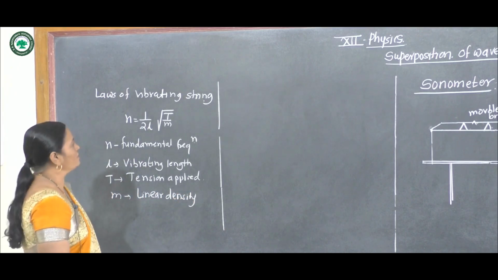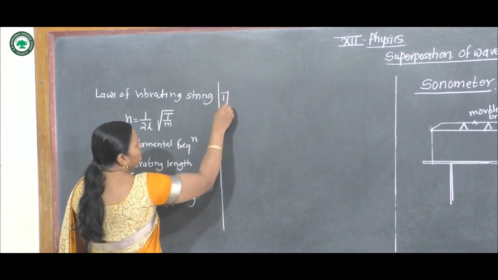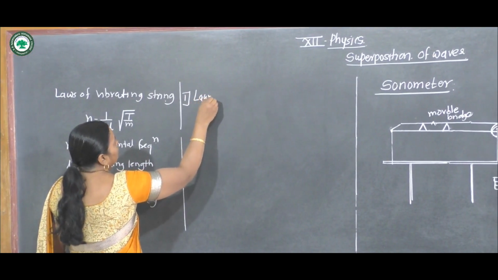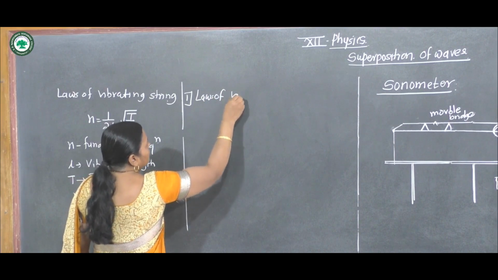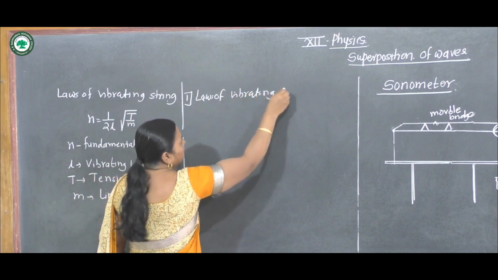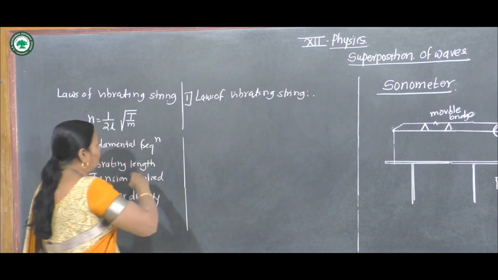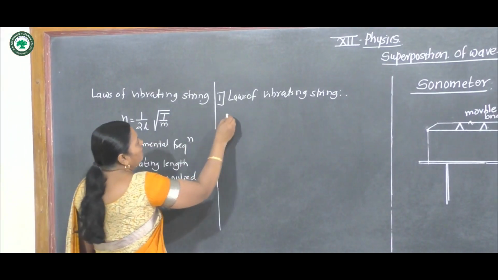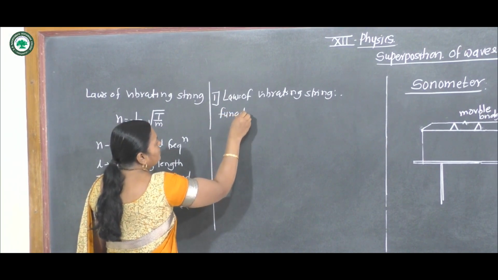Now from this we can state the different laws of vibrating string. The first law of vibrating string: in this case, the fundamental frequency